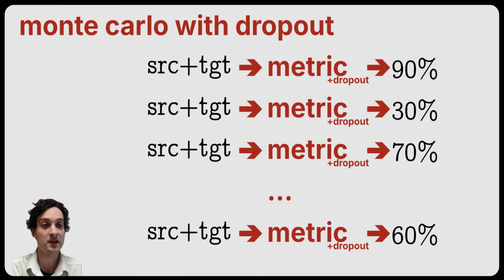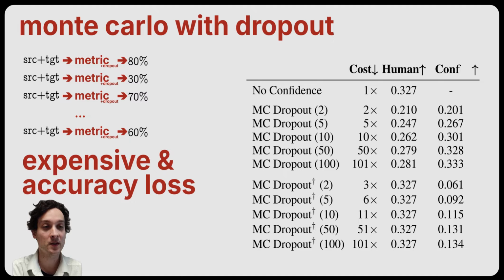A typical approach for this is Monte Carlo dropout. We just run the metric many times with some stochasticity, such as dropout, and see how much its prediction changes. If it changes by a lot, then we know that it's likely not an accurate prediction. The issue with this approach is that you need to run it many times to get a good estimate of the variance. Also, if you run without dropout, then that degrades the actual prediction, so the metric becomes worse at the original task. An alternative is to run it 100 times with dropout and then once without dropout, but that then breaks the confidence estimation.